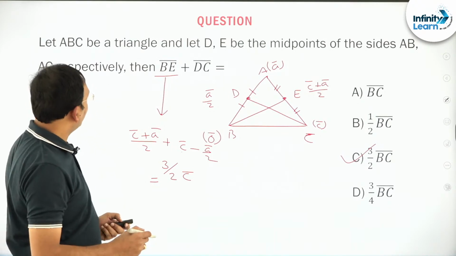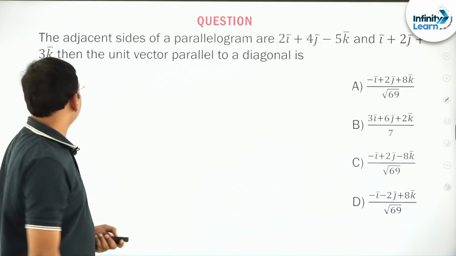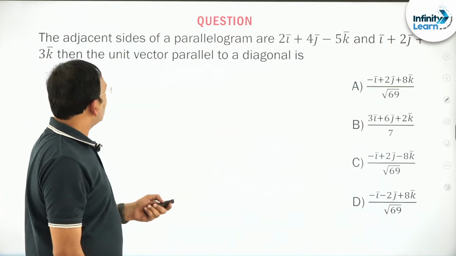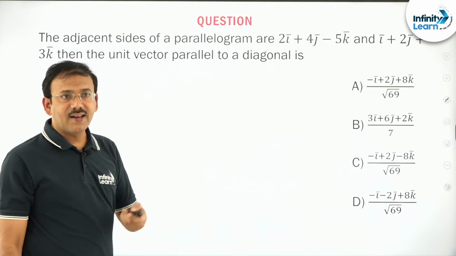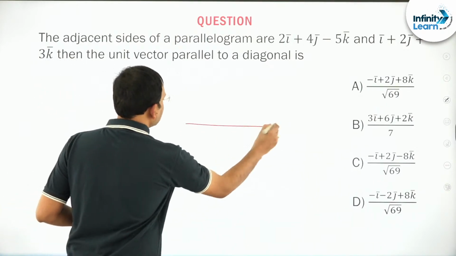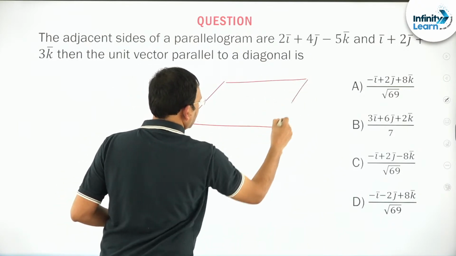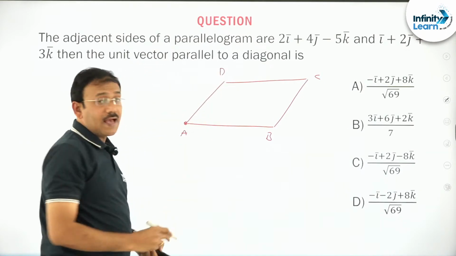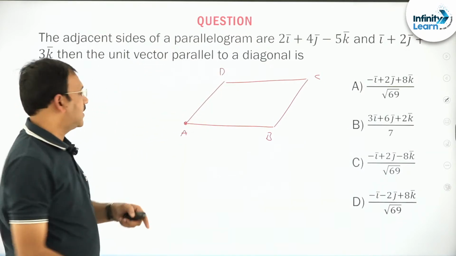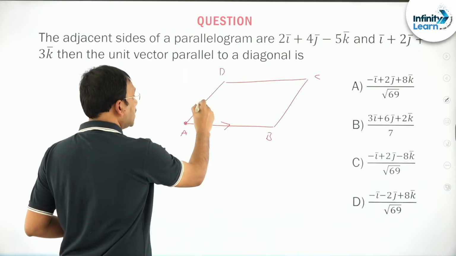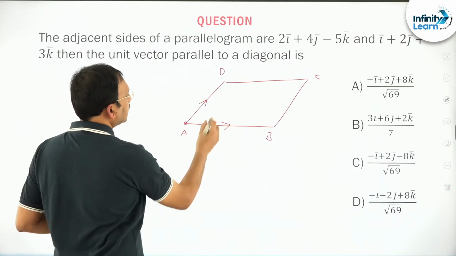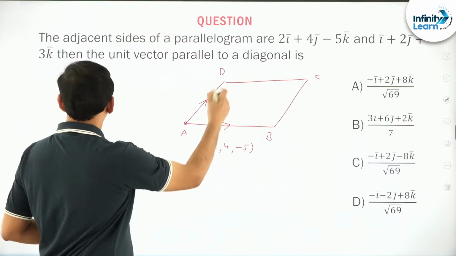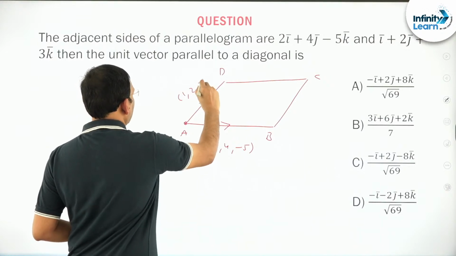Clear? Fine. The next one, you see, the adjacent sides of a parallelogram are given, then the unit vector parallel to a diagonal. You see, friends, there is a parallelogram, suppose A, B, C, D. He has given adjacent sides. So this vector, not points, do remember, this vector I write 2, 4, minus 5. This vector 1, 2, 3.